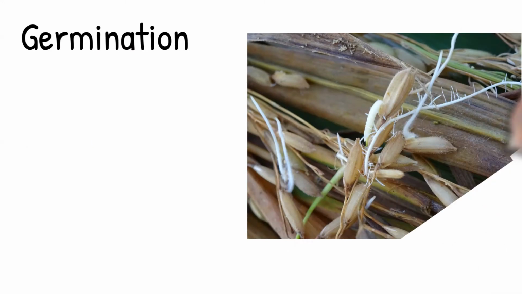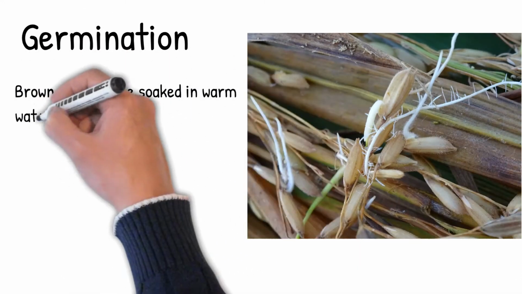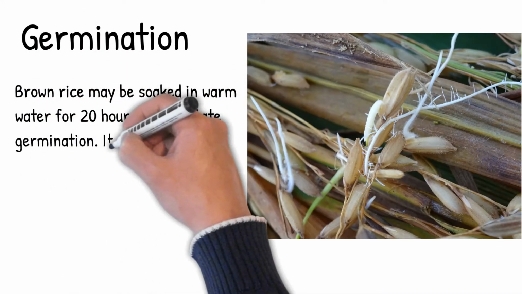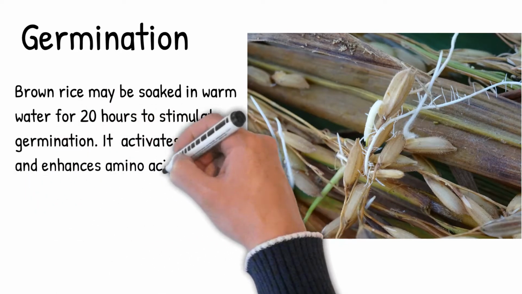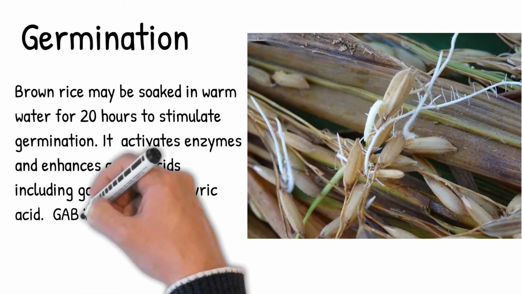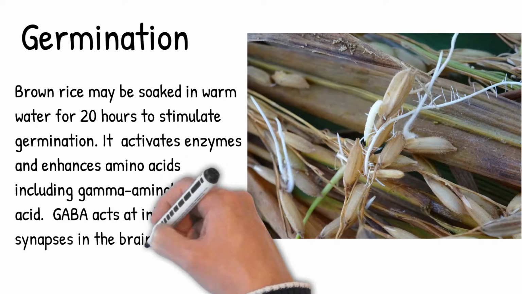Brown rice may be soaked in warm water for 20 hours to stimulate germination. It activates enzymes and enhances amino acids including gamma-aminobutyric acid. GABA acts at inhibitory synapses in the brain.